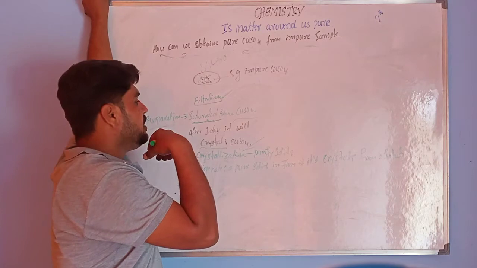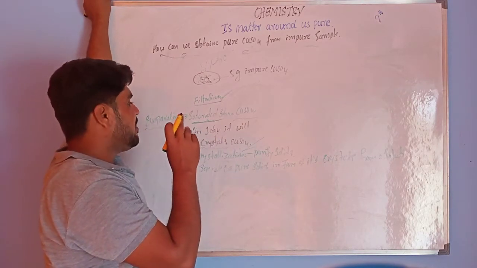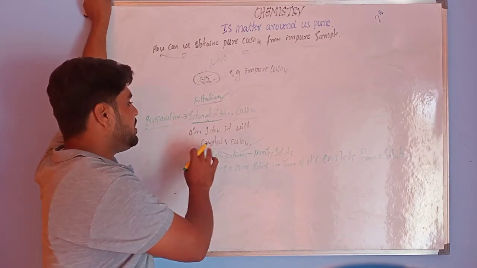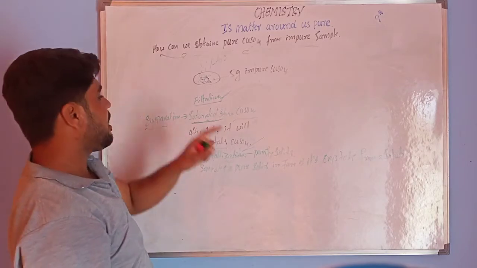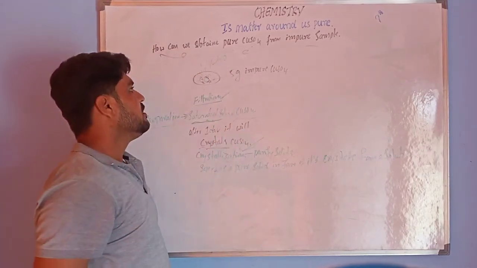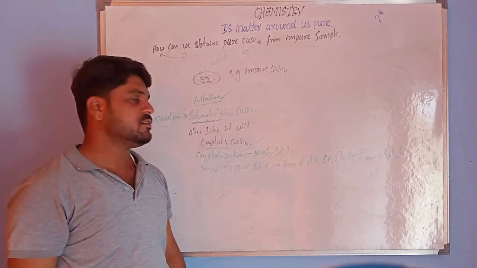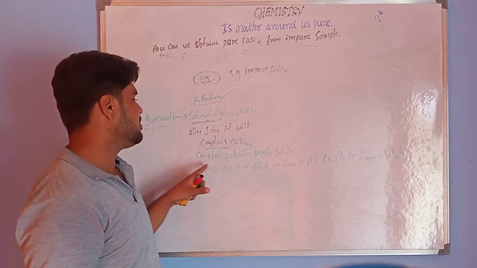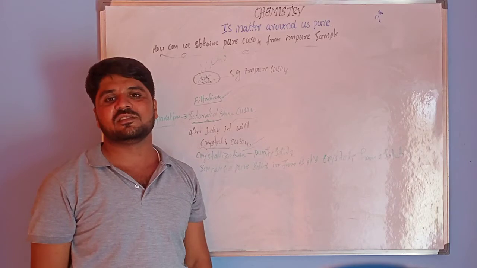If you leave it undisturbed to cool for one day, it will appear as copper sulfate crystals in the china dish. This process we call the crystallization process.